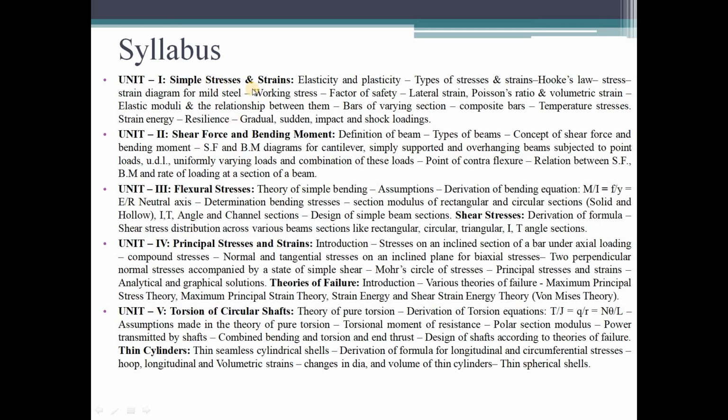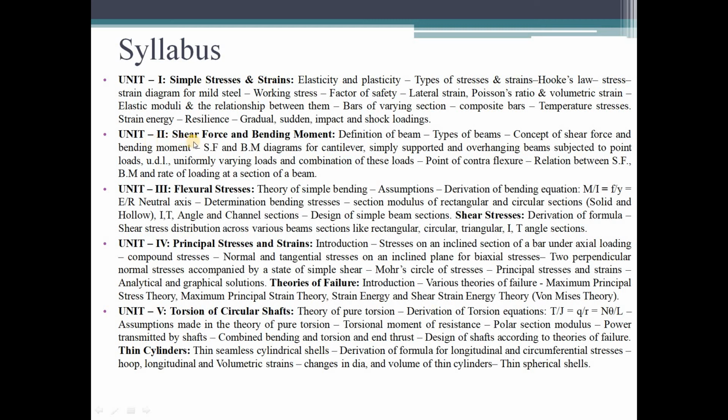We should know these things completely and understand them thoroughly, then only it is easy to understand the remaining units. Whatever we learn in unit 1 are completely basic concepts. If you understand those things thoroughly, the remaining units will become easy to understand.